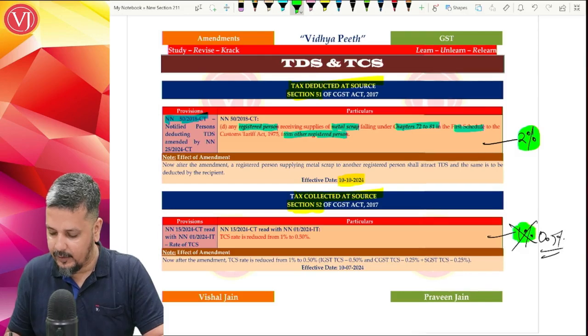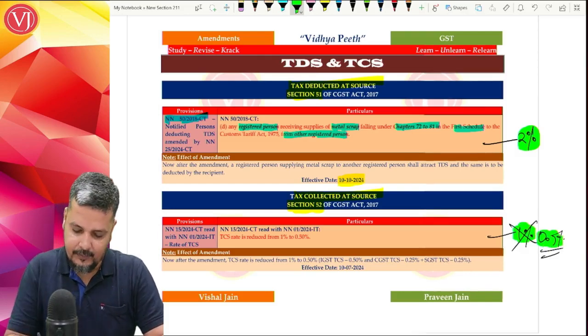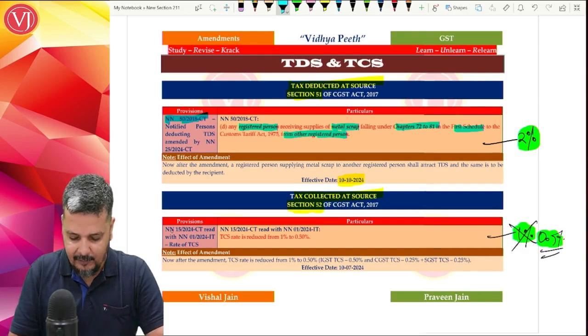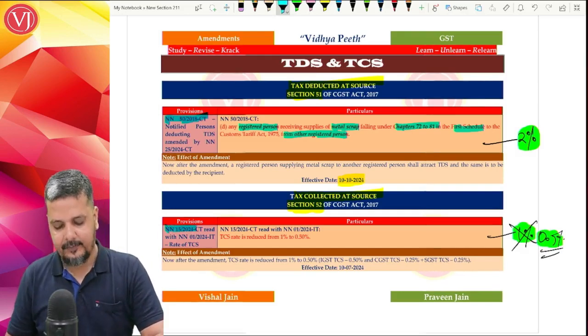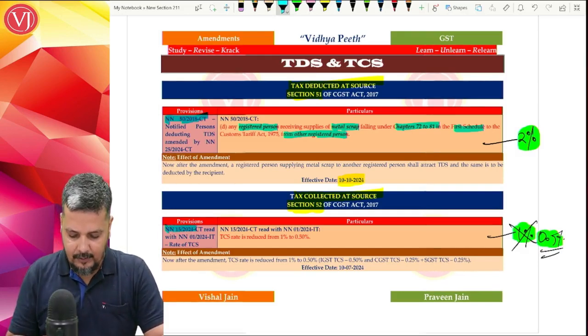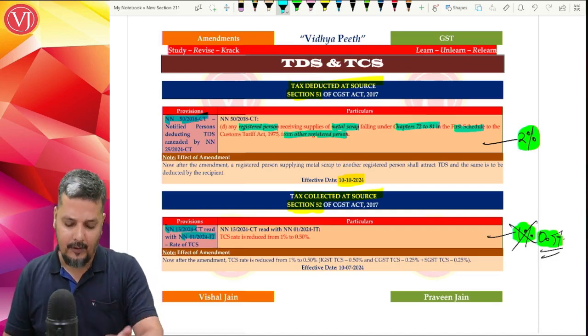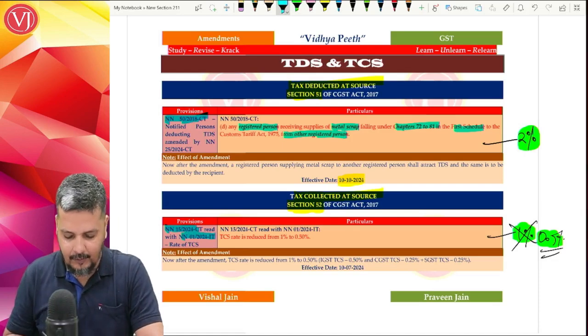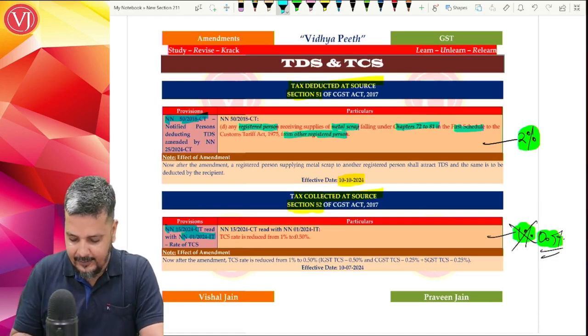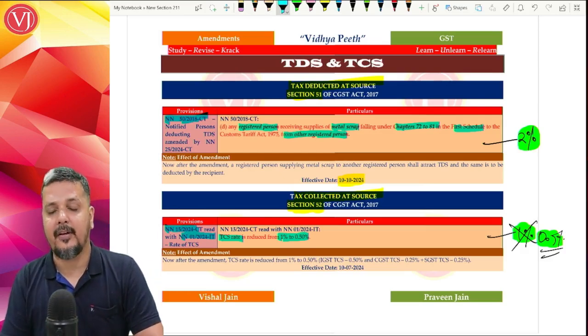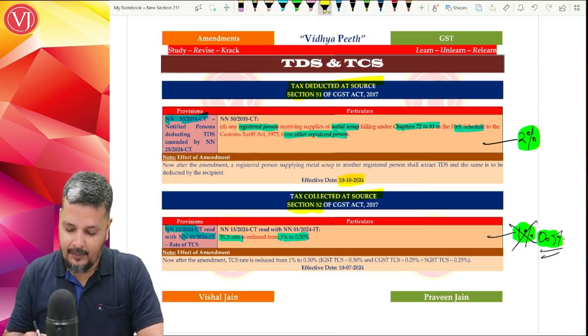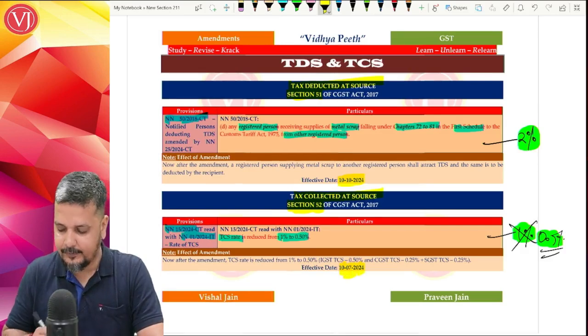TCS rate, which was 1%, is changed to 0.5% with respect to notification 15/2024 CT read with 1/2024 IT. The TCS rate is reduced from 1% to 0.5% with effect from 10th of July 2024.